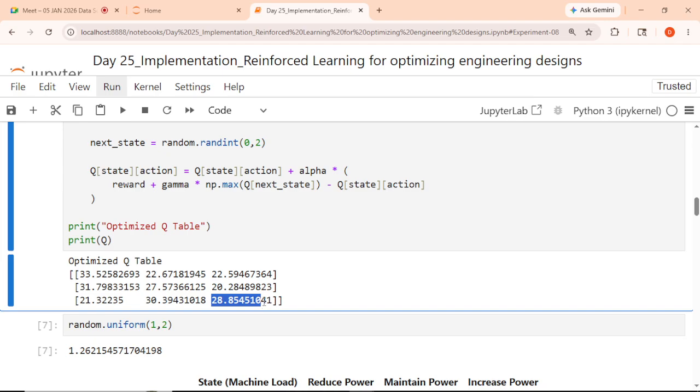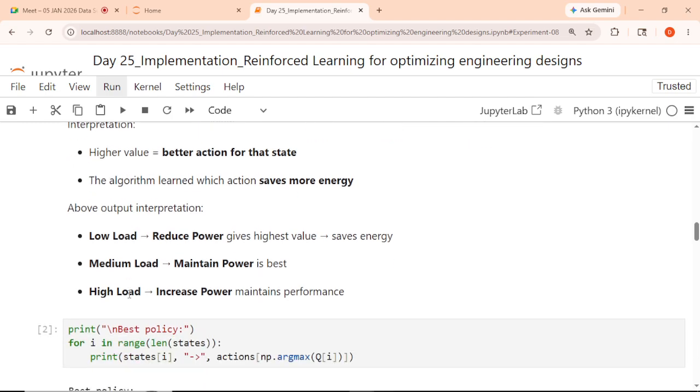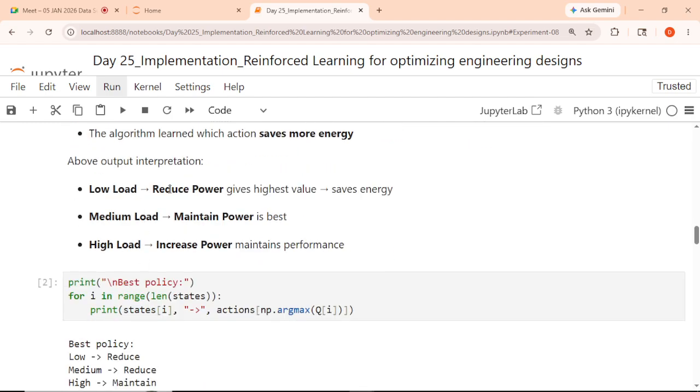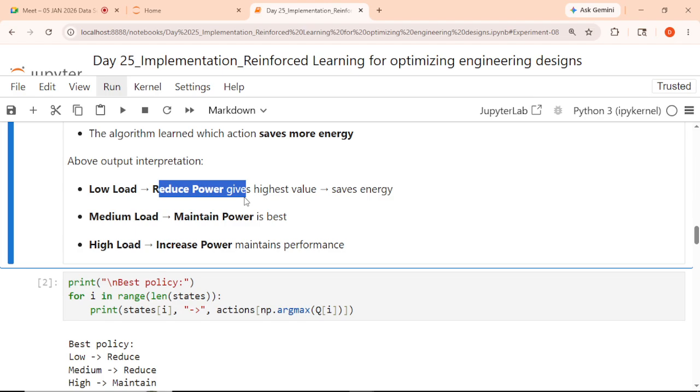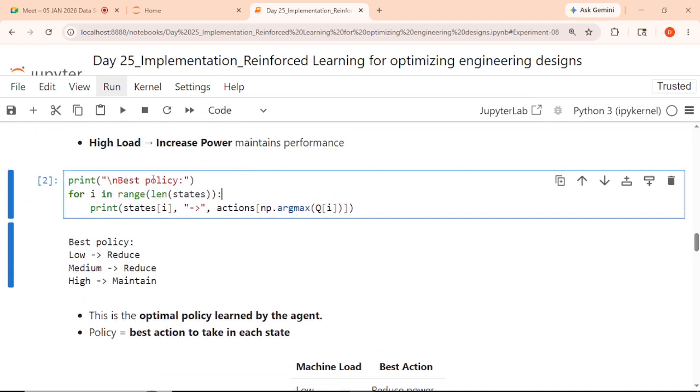This will be learned through trial and error methods, and this algorithm will learn which action saves more energy. So the output interpretation is: low load, reduce the power gives the highest value to save energy. Medium load, maintain the power is the best, high load, increase the power is the best thing. So we are printing the best policy: for i in range of length of state, print state of i, that is the 0, 1, 2 values, and an action of np.argmax of Q comma i.